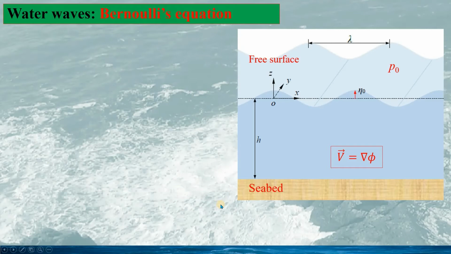Next, we will look at how the unsteady Bernoulli's equation is used for water waves. See here the plot for the water wave. We have a free surface here, and on the free surface, the atmospheric pressure is P0, and the water depth is H. We assume the water is a potential flow, so we can use the velocity potential function to express the velocity vector v.